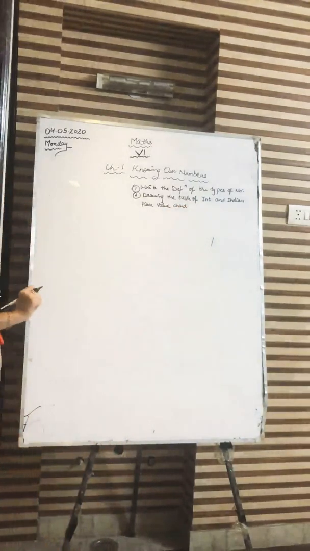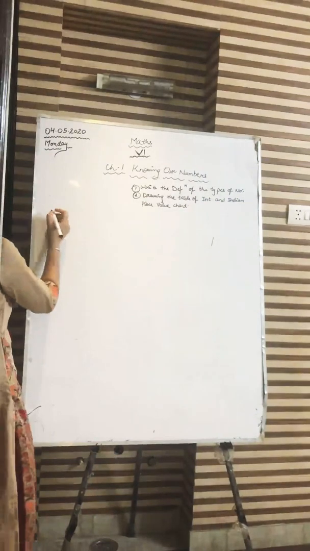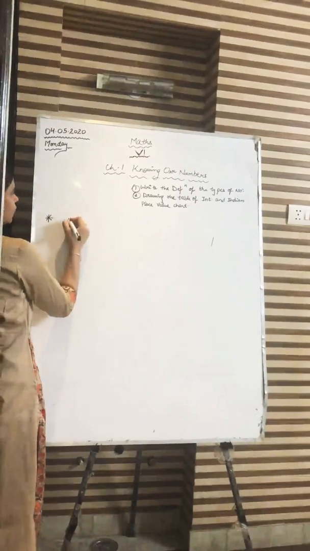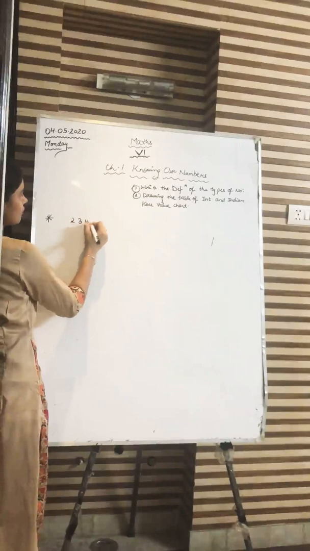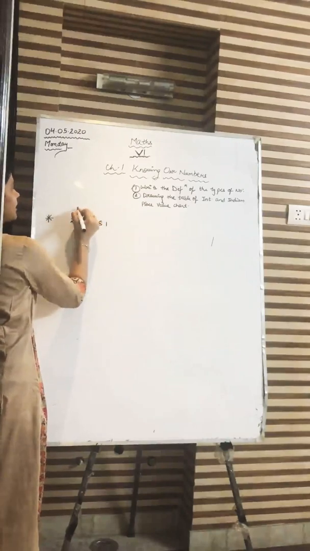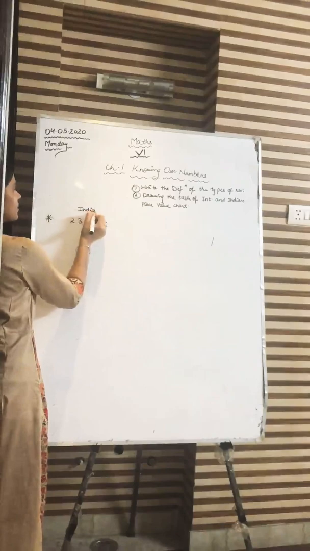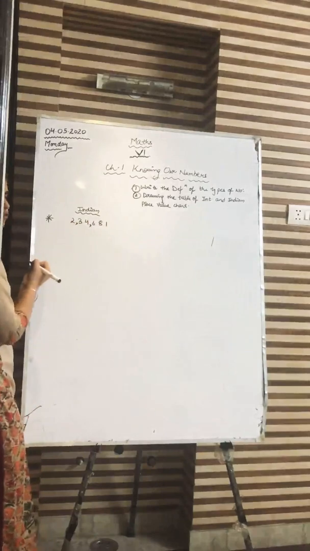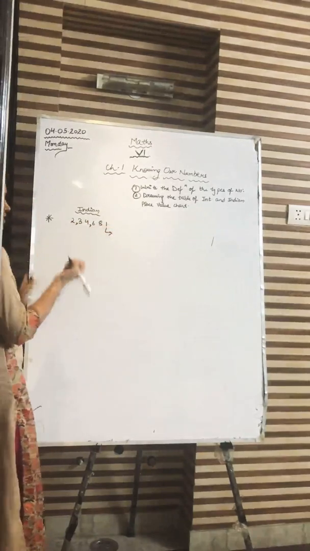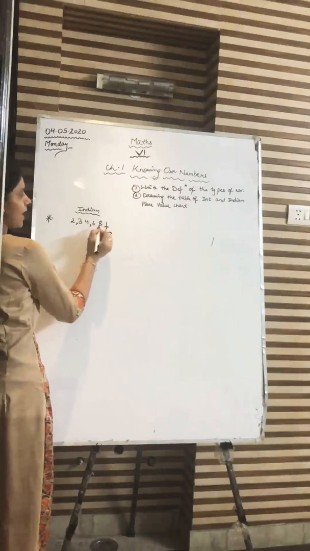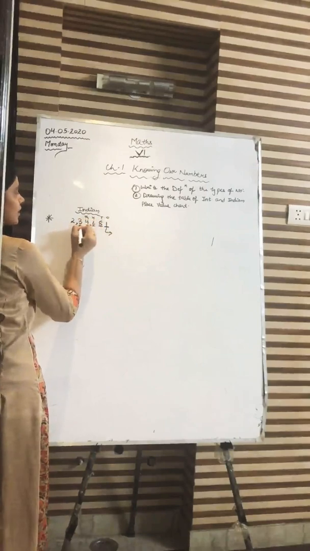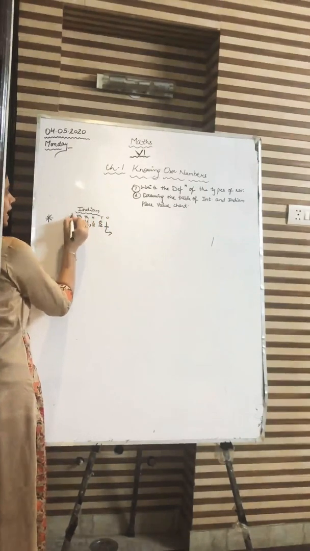Okay? This I have taught you in the previous class as well. Got it everyone? So now we studied about the Indian and the international place value system. Supposedly it is 2, 3, 4, 6, 8, 1. I am teaching you according to the Indian place value system. First 3, then 2. So what will be the place value of this? Let's recalculate the place value. Ones, tens, hundreds, thousands, 10,000 and lakh.